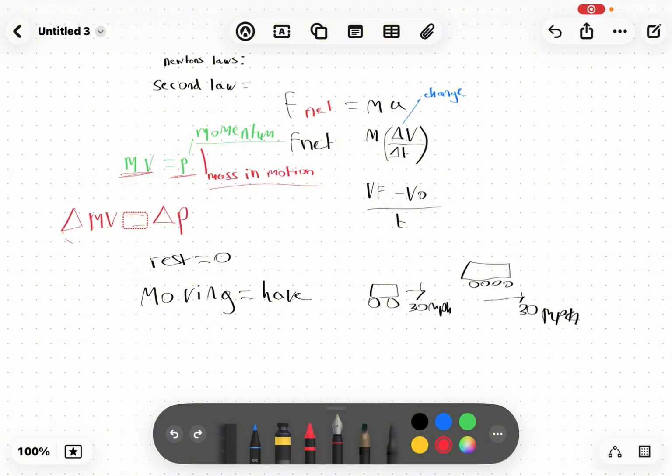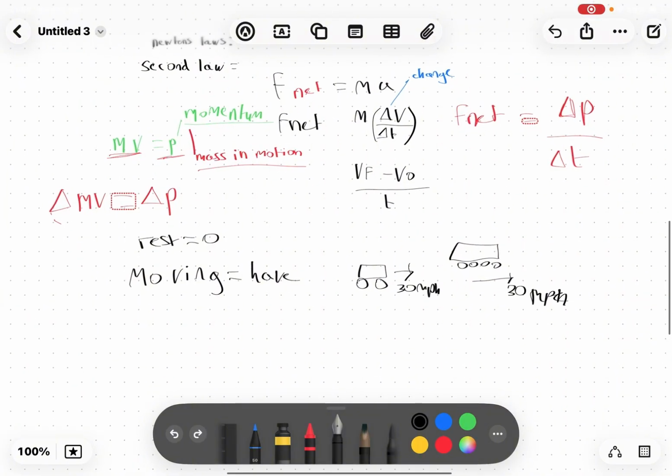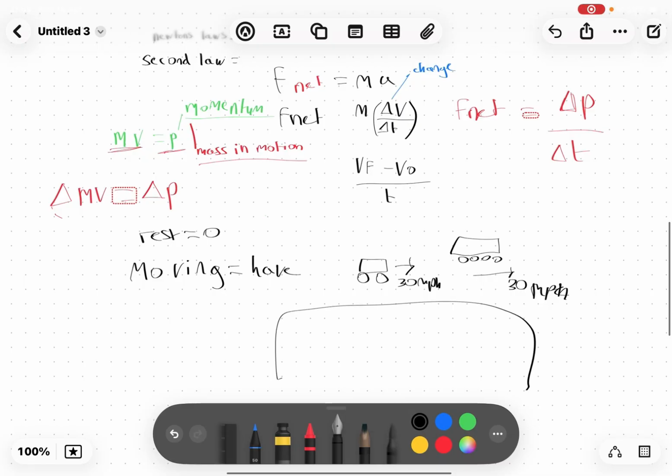So we're able to just write change in momentum over time. This is another part of the second law. So the net force is change in momentum divided by change in time. Also, just another quick important equation.